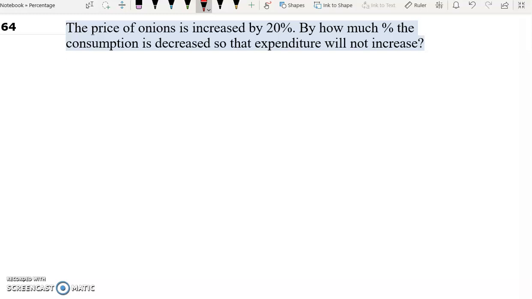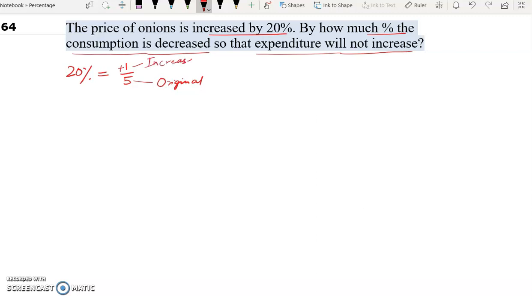Question number 64. The price of onions is increased by 20%. By how much percent the consumption is decreased so that expenditure will not increase? So in this question, the price of onions is increased by 20%. 20% in fraction, we know it's 1 by 5. Now if this is the original price, the price has been increased by how many units? 1 unit. So our new price will be 5 plus 1, which is 6.